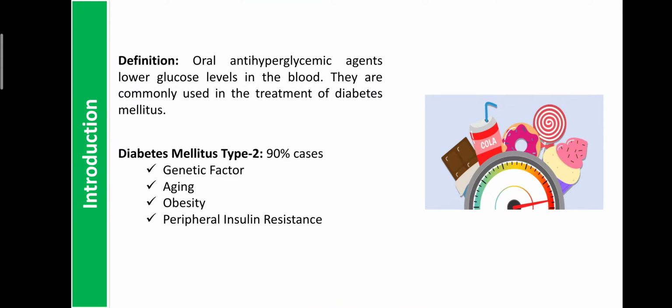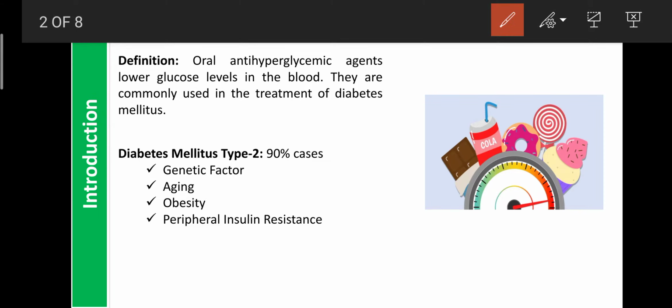Regarding definitions, oral anti-hyperglycemic agents, or oral hypoglycemic agents, are the agents which can lower the blood sugar level in the blood. They are commonly helpful for the treatment of type 2 diabetes, because type 2 diabetes occurs due to inactivity of insulin on insulin receptors. The insulin is secreted, but the secreted insulin does not bind on the insulin receptor, so the blood sugar level increases.